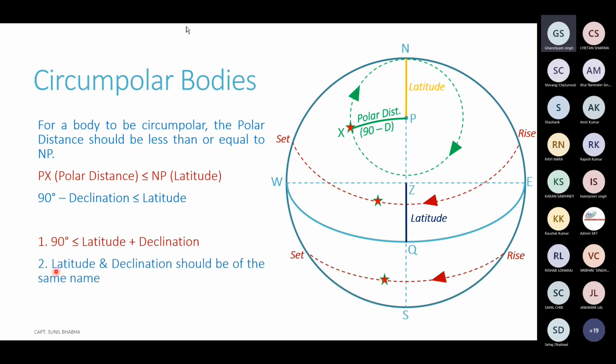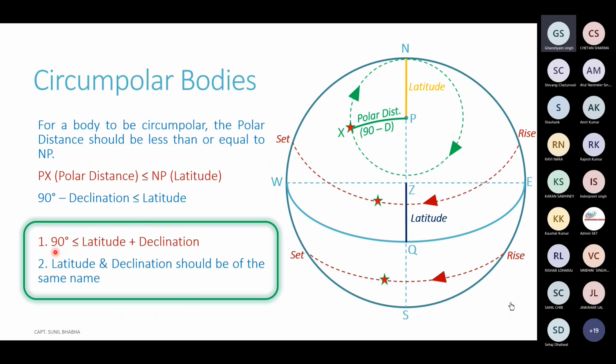The first condition which we saw in the previous slide was that latitude and declination should be of the same names. So these are the two conditions which need to be met for a body to become circumpolar.